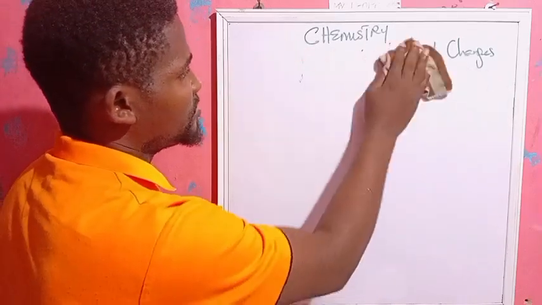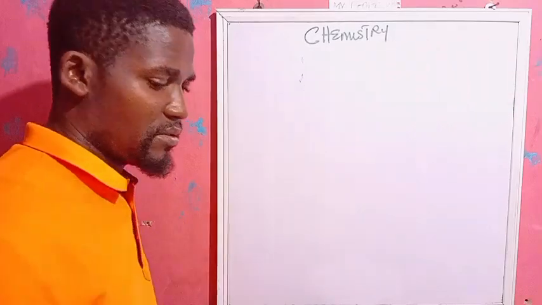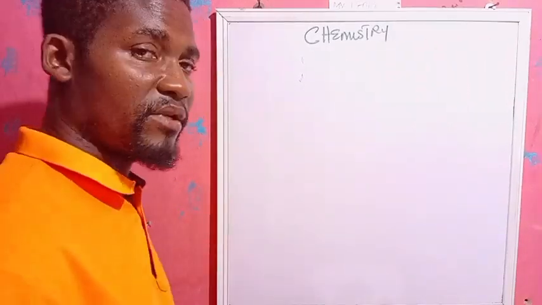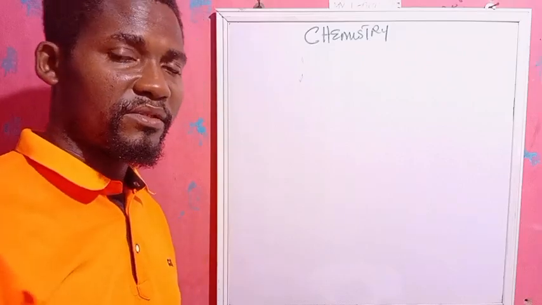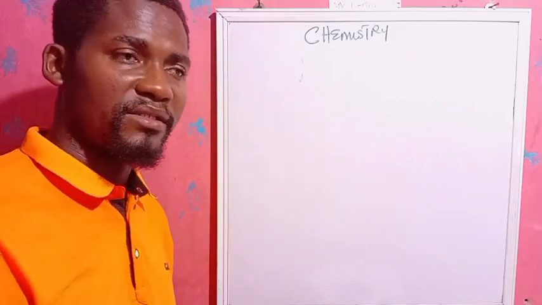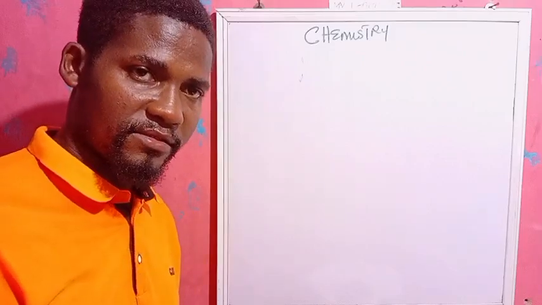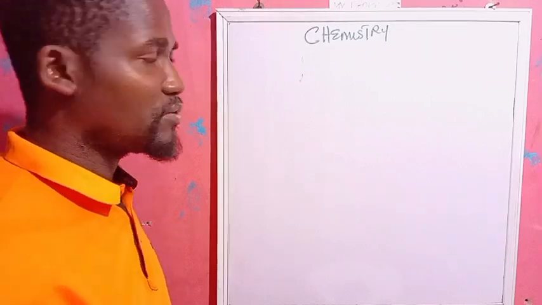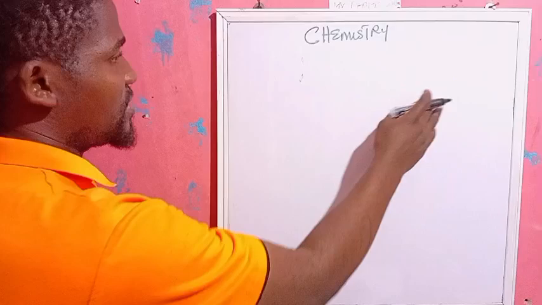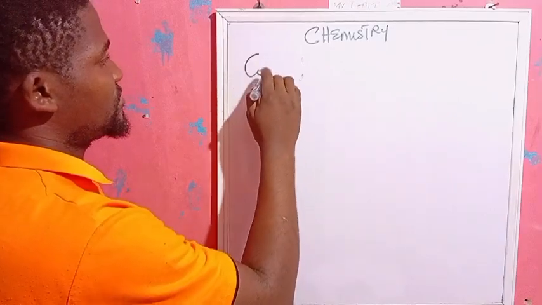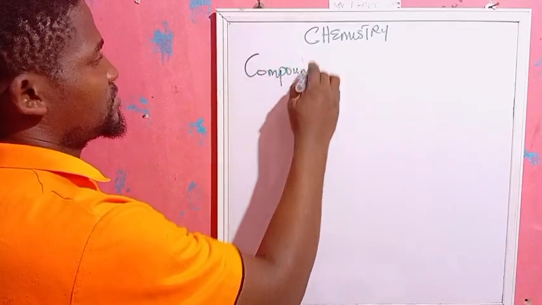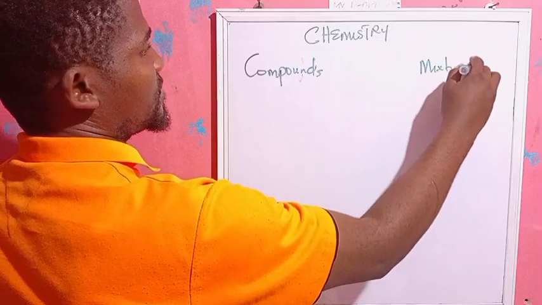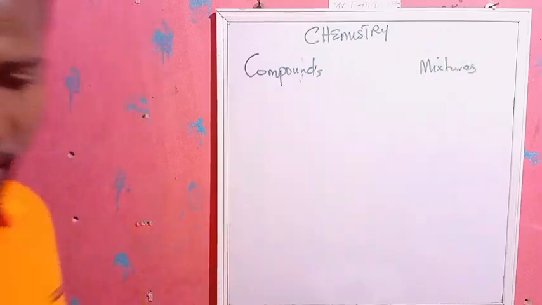We have examples of elements: hydrogen, nitrogen, and all that. We have non-metals, and we also have what? Metals. I think we'll look at that in another class. We'll look at elements, or if we still have time, we'll look at that. But let's just go quickly to compounds and mixtures. I hope you follow in the class.